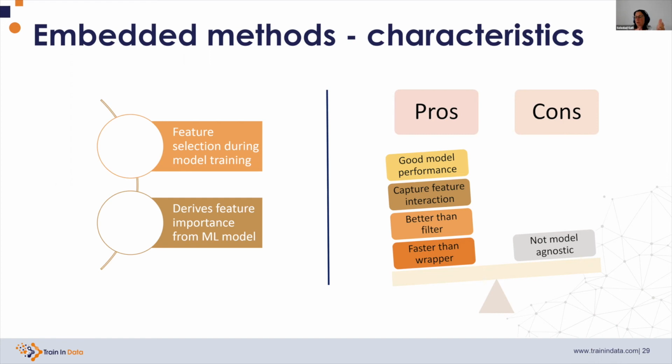The pros of these selection algorithms is that they offer, in general, good model performance, so they tend to select good features. They capture feature interactions because they evaluate the whole feature dataset at the time. They tend to be better than filter methods, and they are faster than wrapper methods. The downside is that they are not model agnostic. So if we use a lasso, then the features selected are good for lasso. It may or may not be good for decision trees.